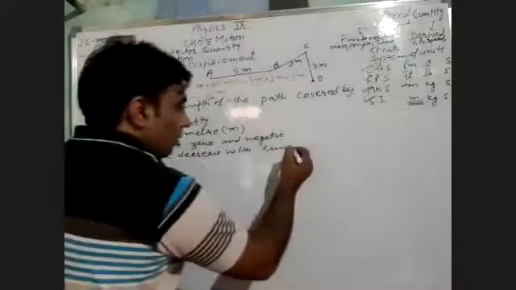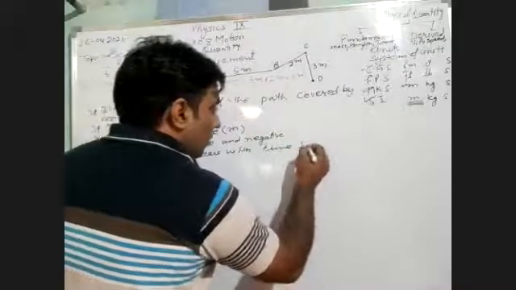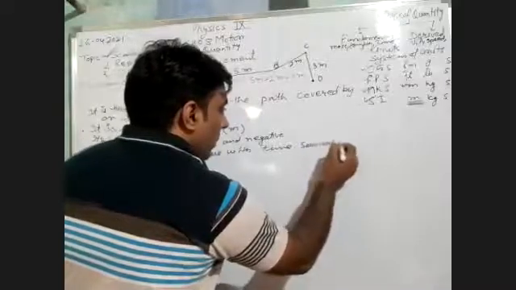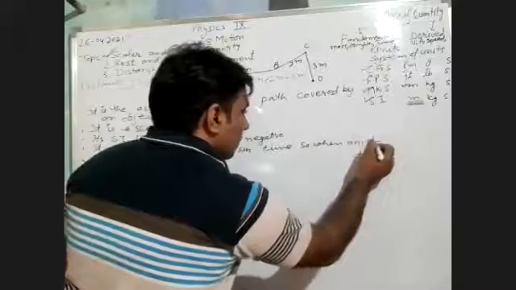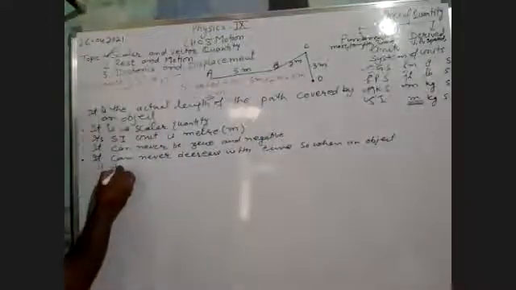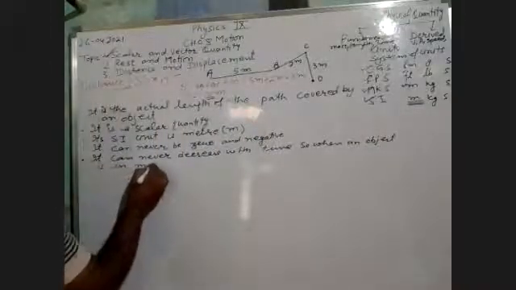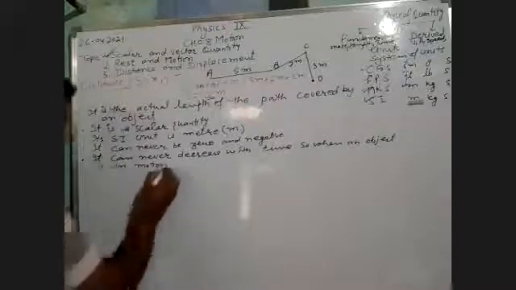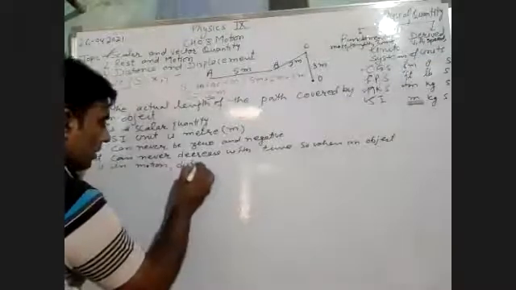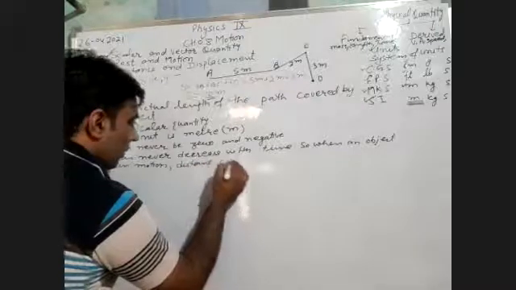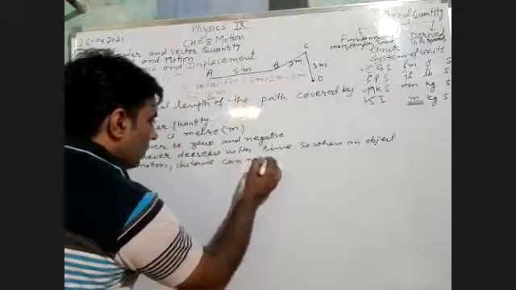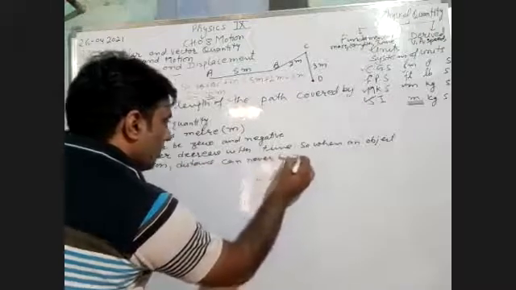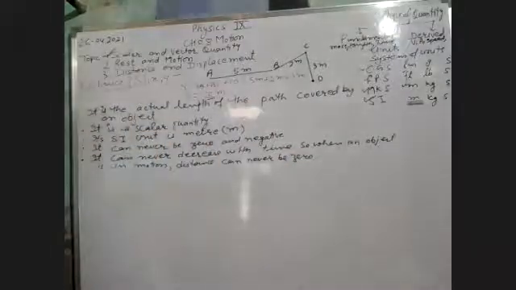When an object is in motion, distance can never be 0.